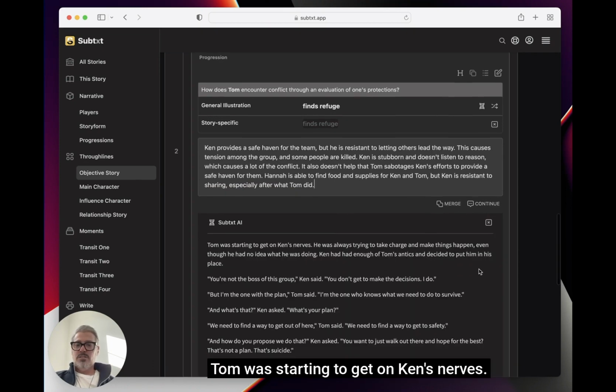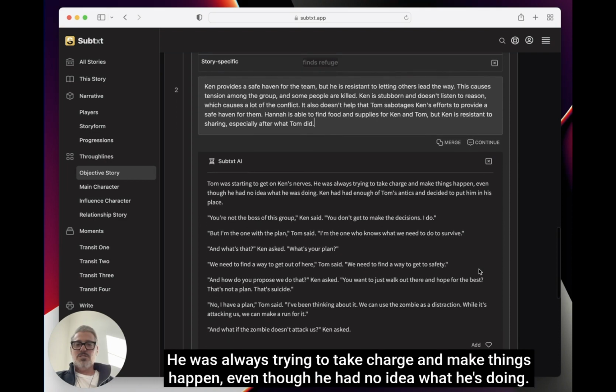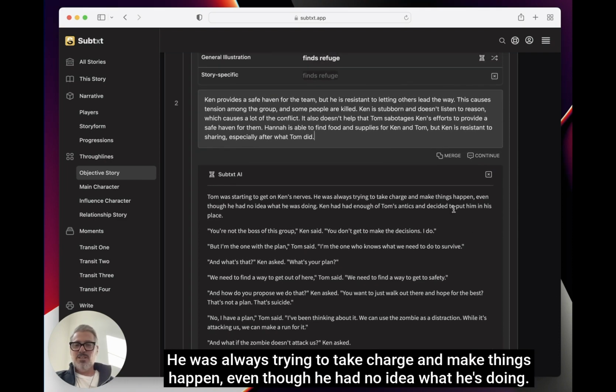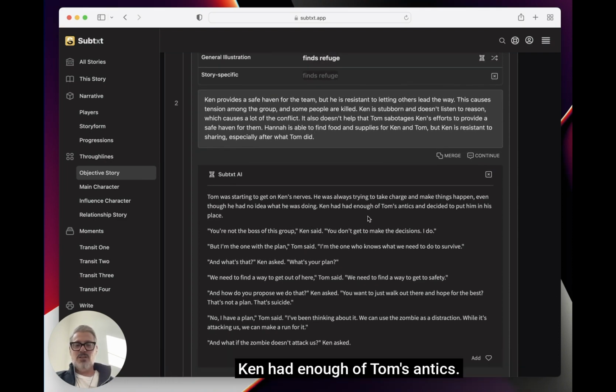Here we go. Tom was starting to get on Ken's nerves. He was always trying to take charge and make things happen, even though he had no idea what he's doing. Ken had enough of Tom's antics. "You're not the boss of this group. You don't get to make the decisions. I do." That's his motivation of control. "But I'm the one with the plan. I'm the one who knows what we need to do to survive." "What's that? What's your plan?" "We need to find a way to get out of here."